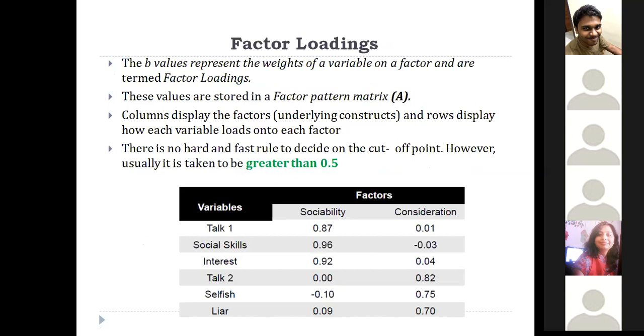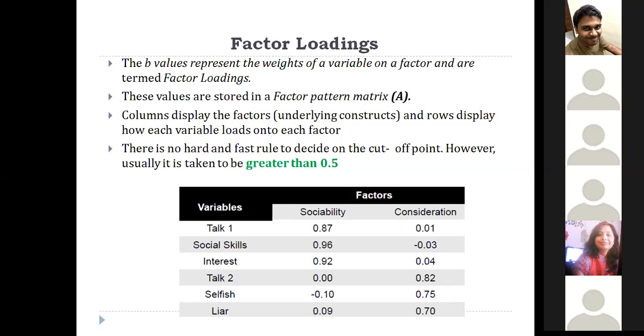If all six variables contribute to one factor and all six contribute to another factor as well, then it is not a right model. So you have to take the variables which really matter the most. There is no hard and fast rule that a factor loading should be greater than a certain value, but most people consider a weight greater than 0.5.